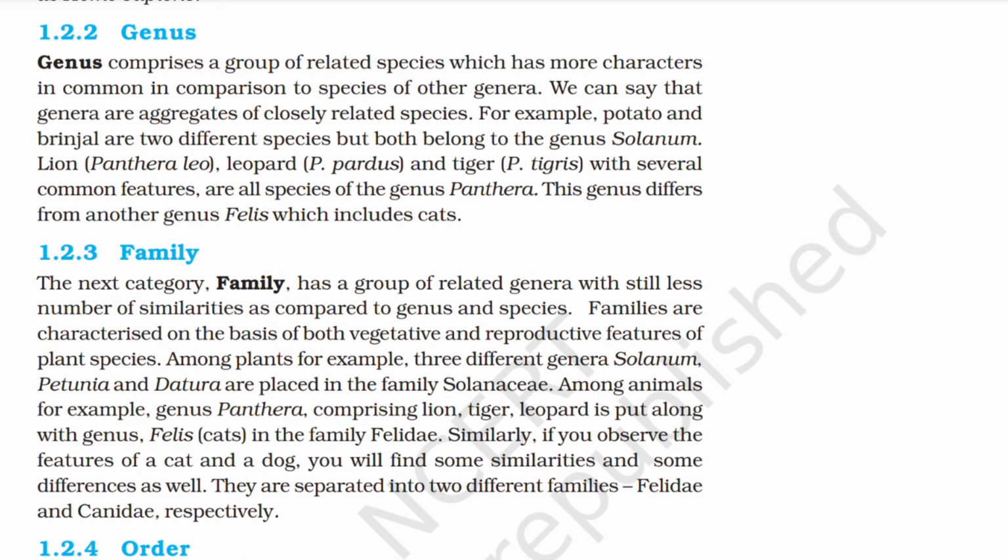1.2.2 Genus. Genus comprises a group of related species which has more characters in common in comparison to species of other genera. We can say that genera are aggregates of closely related species. For example, potato and brinjal are two different species but both belong to the genus Solanum. Lion, Panthera leo, leopard, Panthera pardus, and tiger, Panthera tigris, with several common features, are all species of genus Panthera. This genus differs from another genus, Felis, which includes cats.